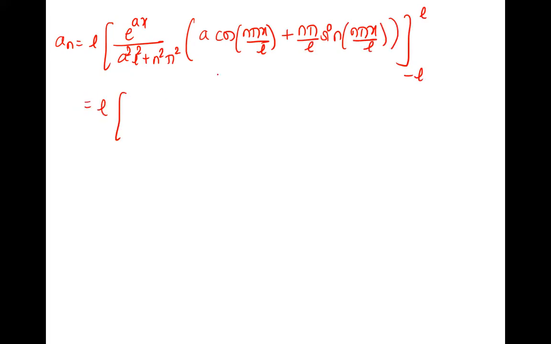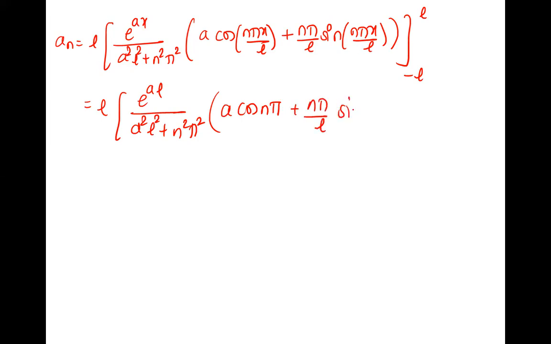So L is there as it is, upper limit is L. So everywhere x is L: e raised to aL upon a square L square plus n square pi square, into, if we put L here, L gets cancelled, and it will be a cos n pi. And here n pi by L sine, L gets cancelled, it is sine n pi. What is sine n pi? 0. Right. So this is the upper limit.